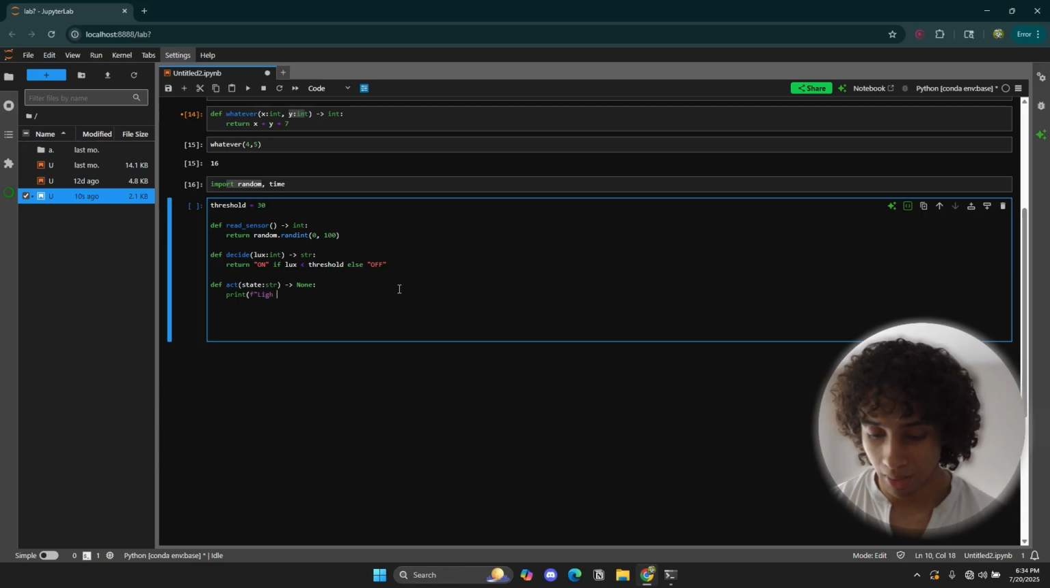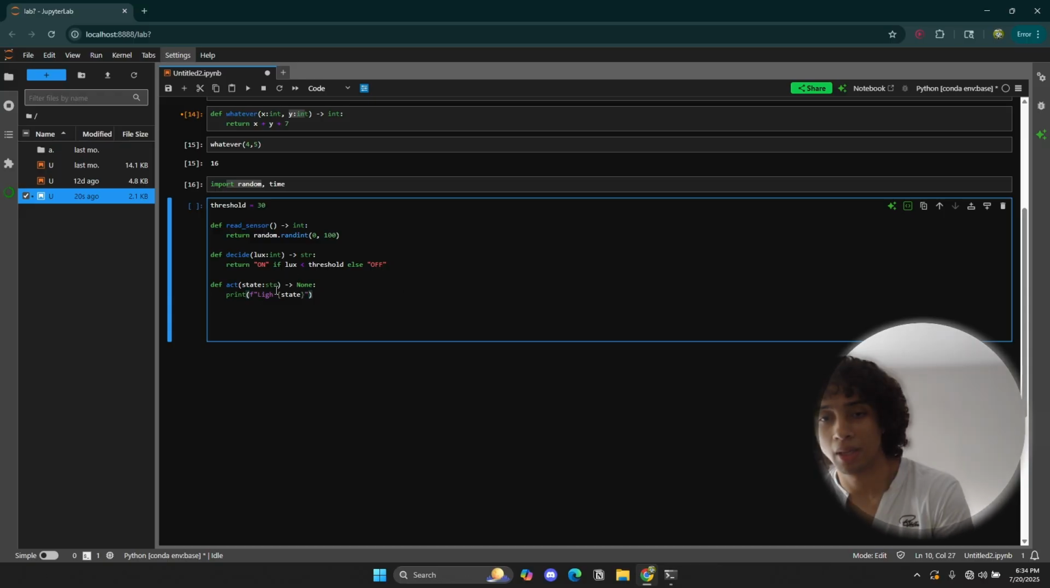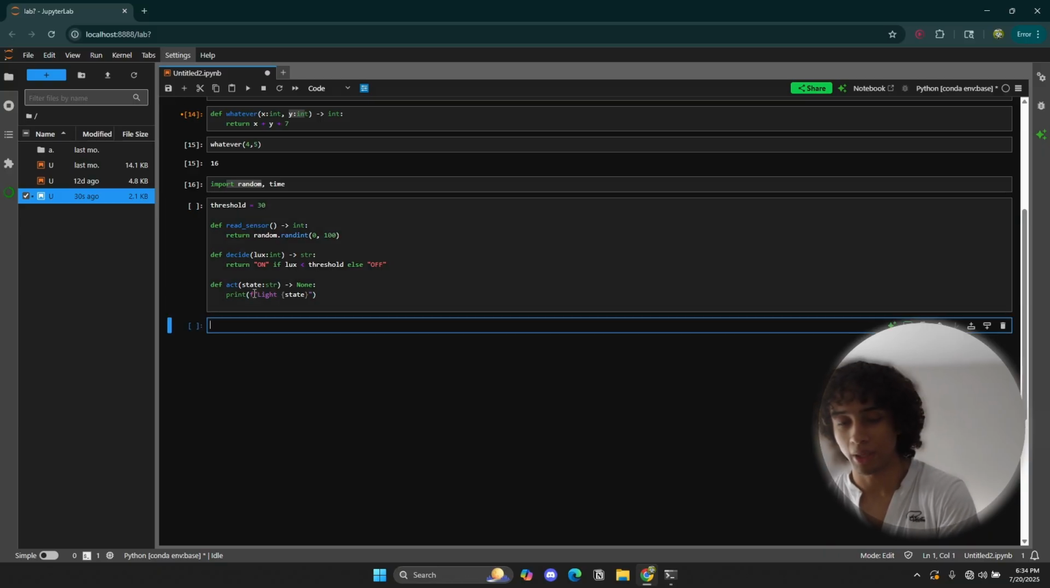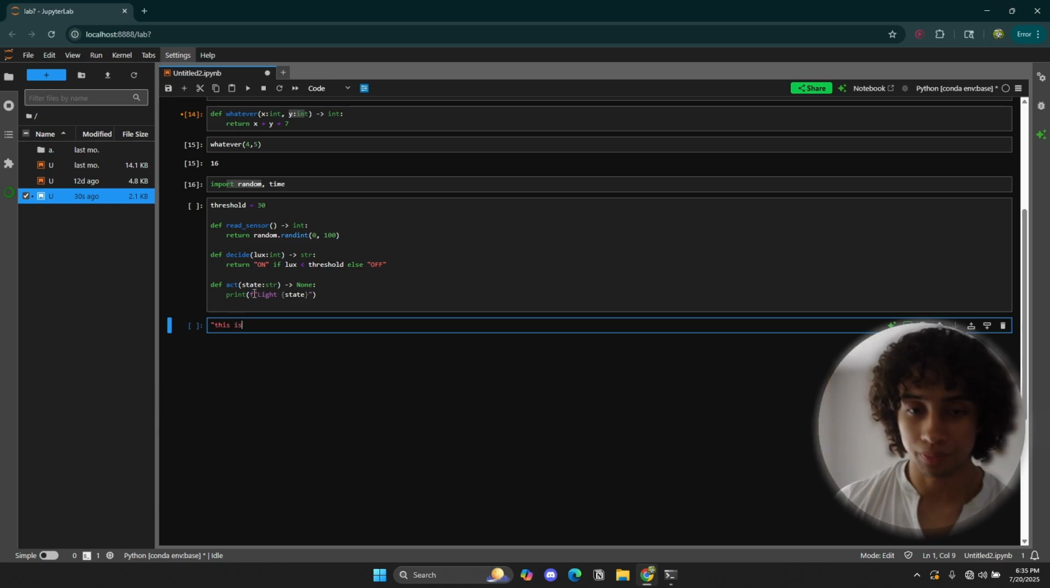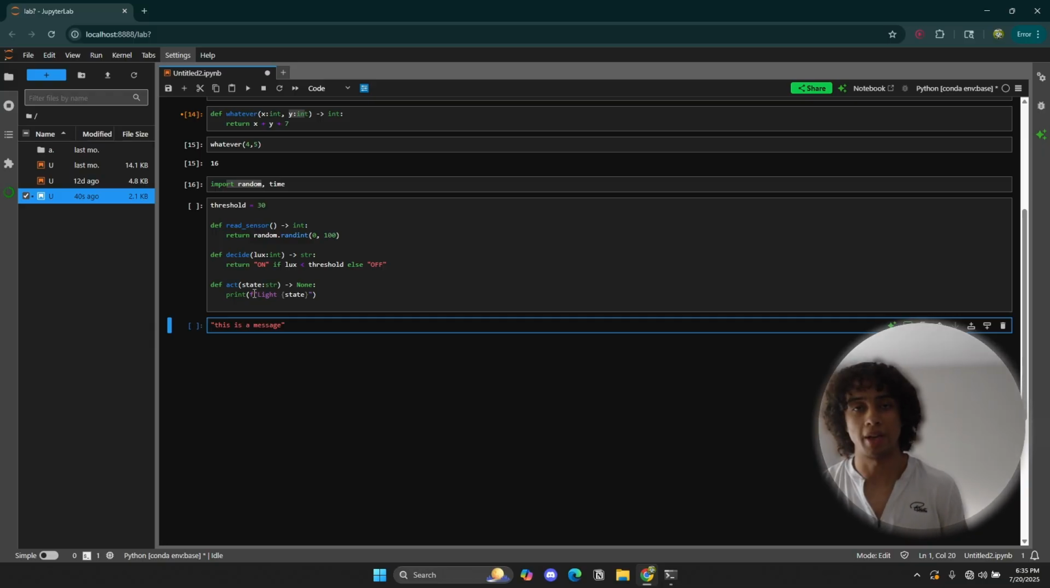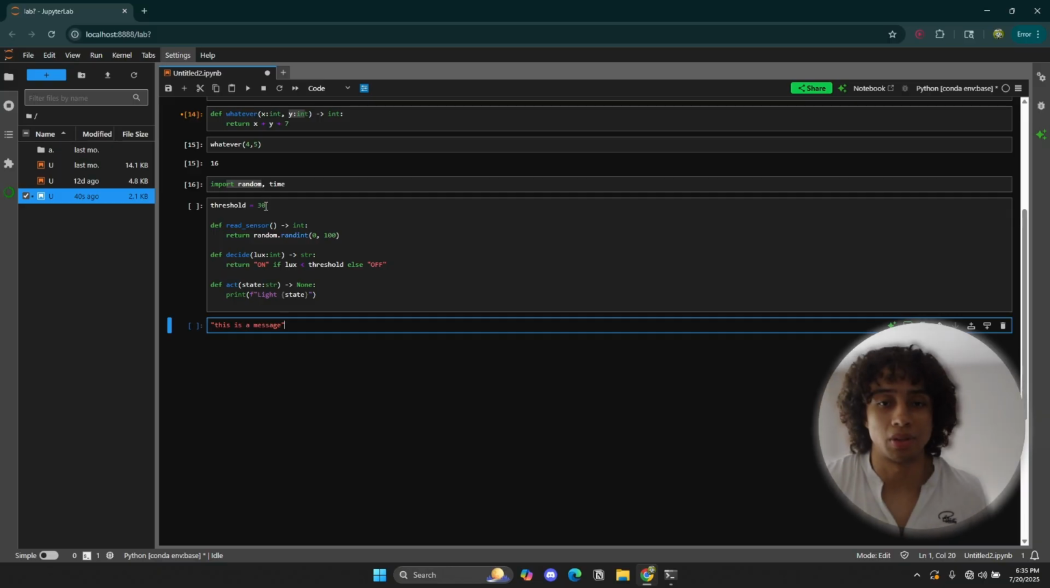Print light state. I'm not sure if I already talked to you guys about f strings, but if I haven't, this is probably the perfect time to tell you about it. What I'm doing here is called an f string, a formatted string. A string, we already know, is just a set of letters or a message. It's a data type where you can write a specific message. It's not the same as a number. Really, they're just letters and words. That's all a string is.